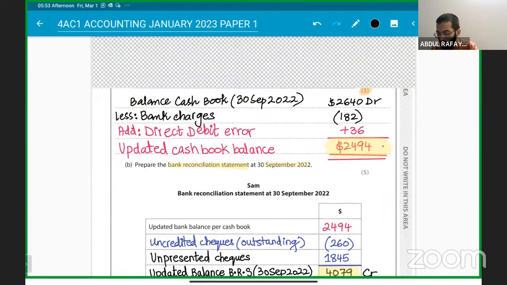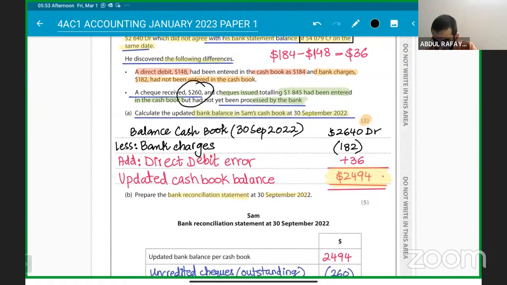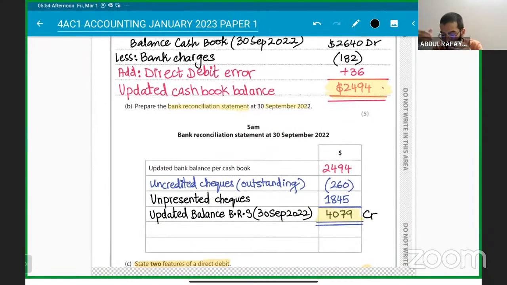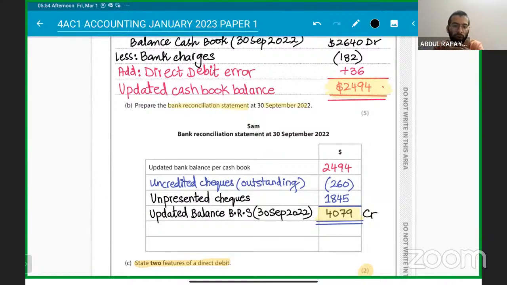So what we need to understand is basically this is the check received. This is a check received by Sam, so Sam is receiving the payment. The cash book is being made by Sam, but the bank has not yet processed it, so it is not showing in the bank statement. That is why it will be subtracted. It's an uncredited check.